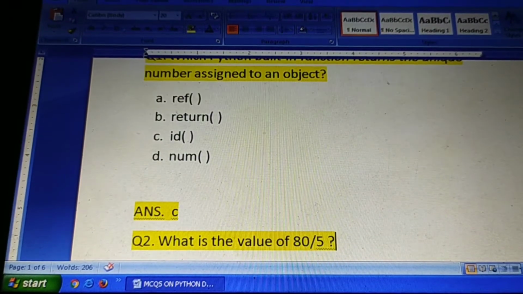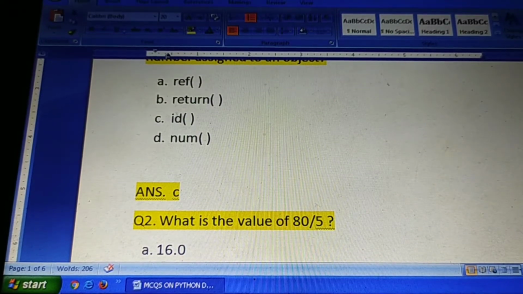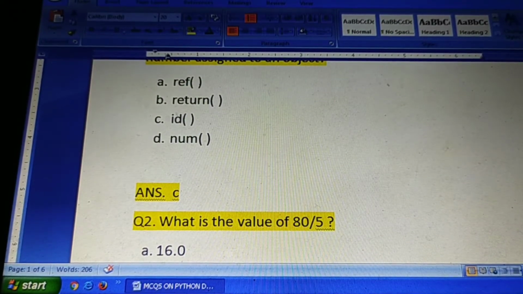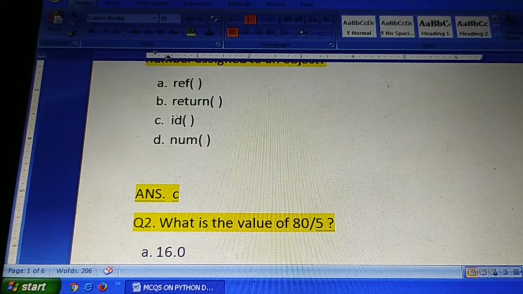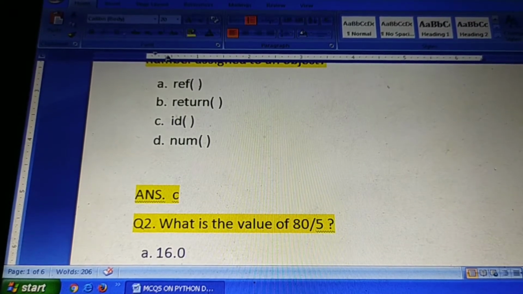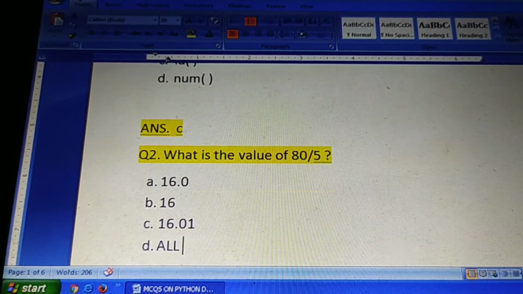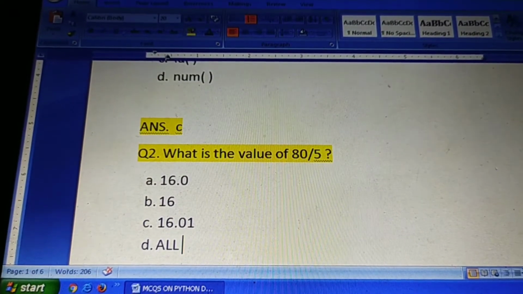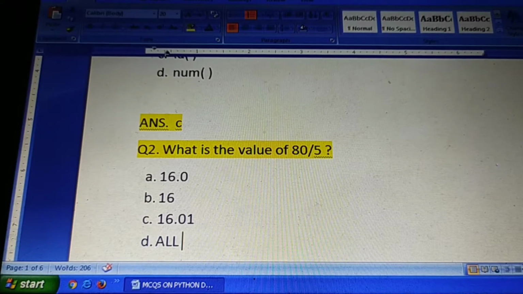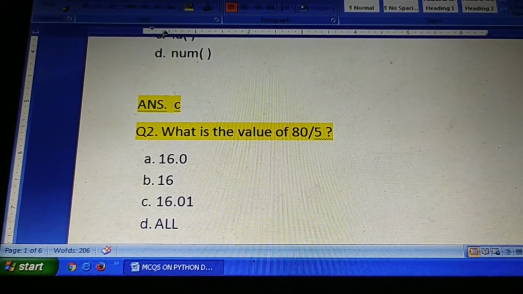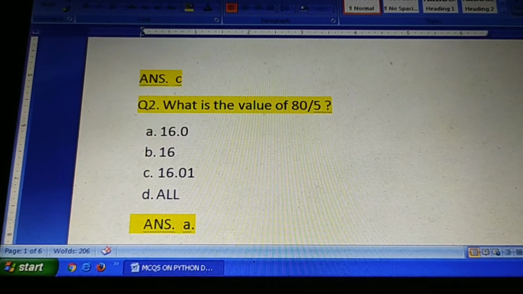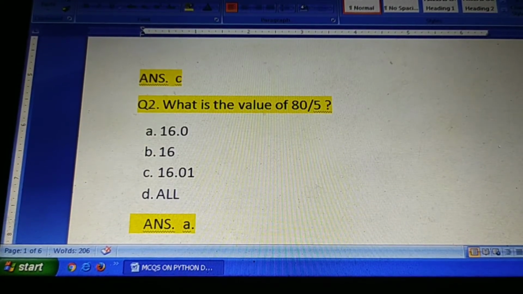Okay, next question number 2. What is the value of 80 / 5? 80 is real division 5. You know in Python single slash denotes real division, and it always returns the value of floating type. Float means real numbers, and 80 / 5 means 16. It means the actual answer should be option A, 16.0. This is the correct option.